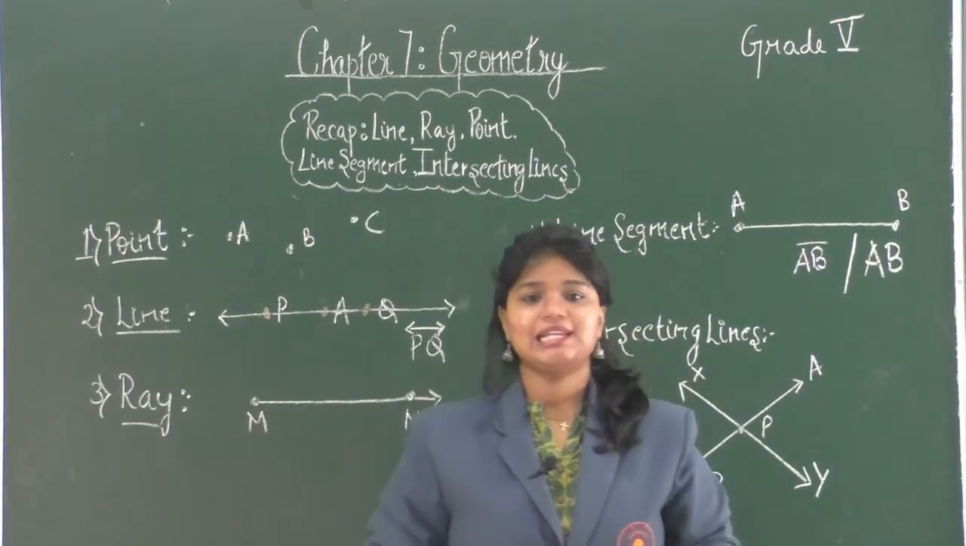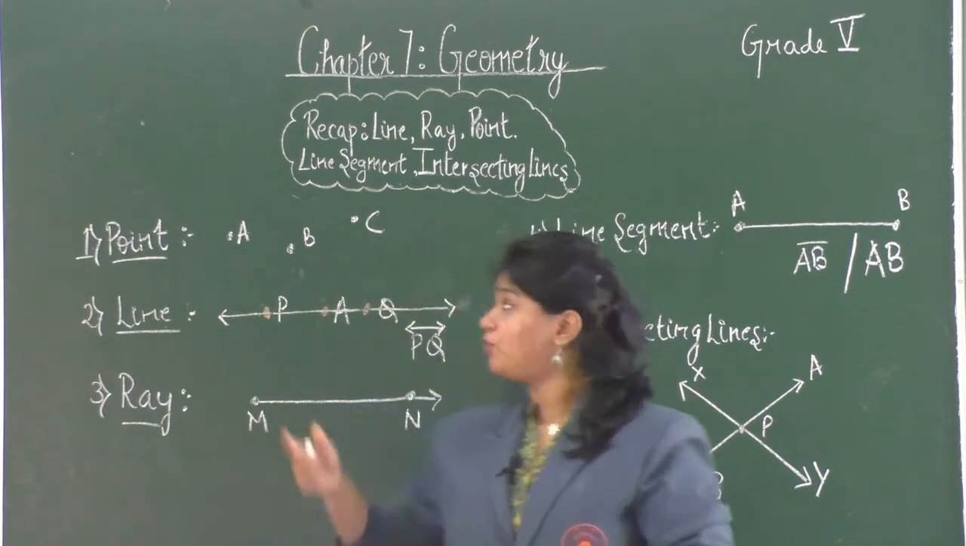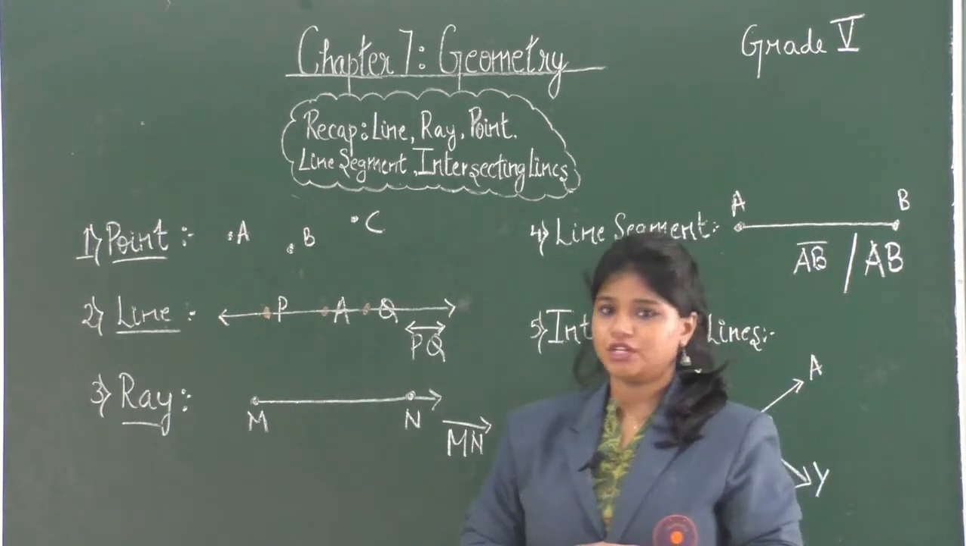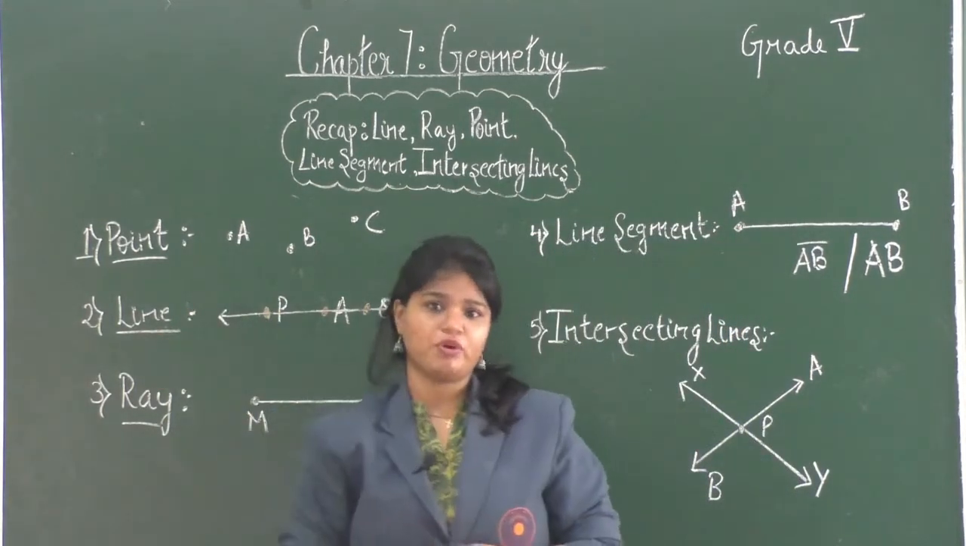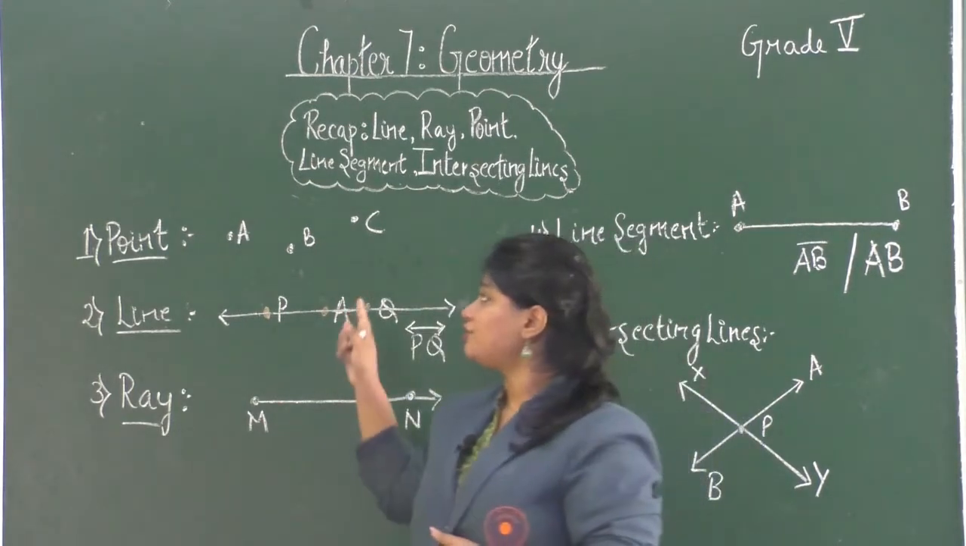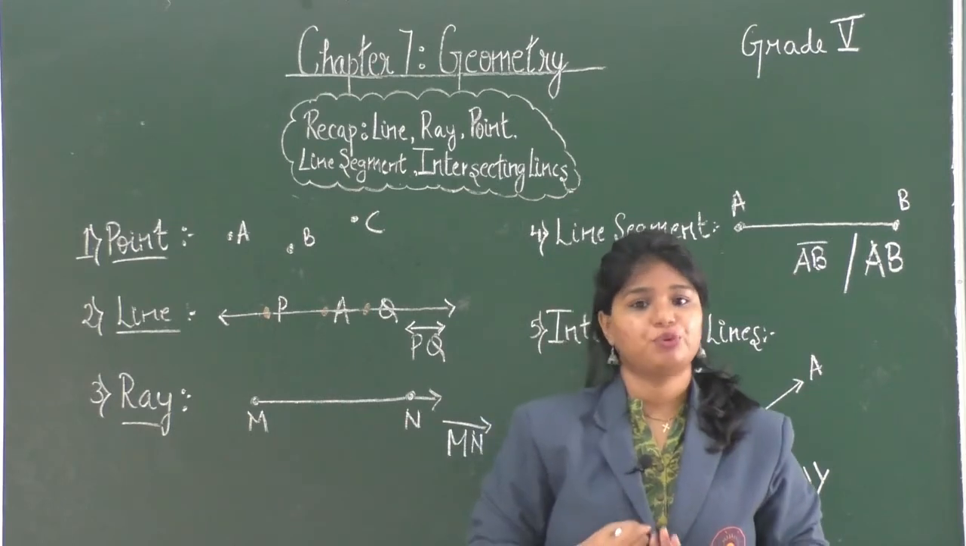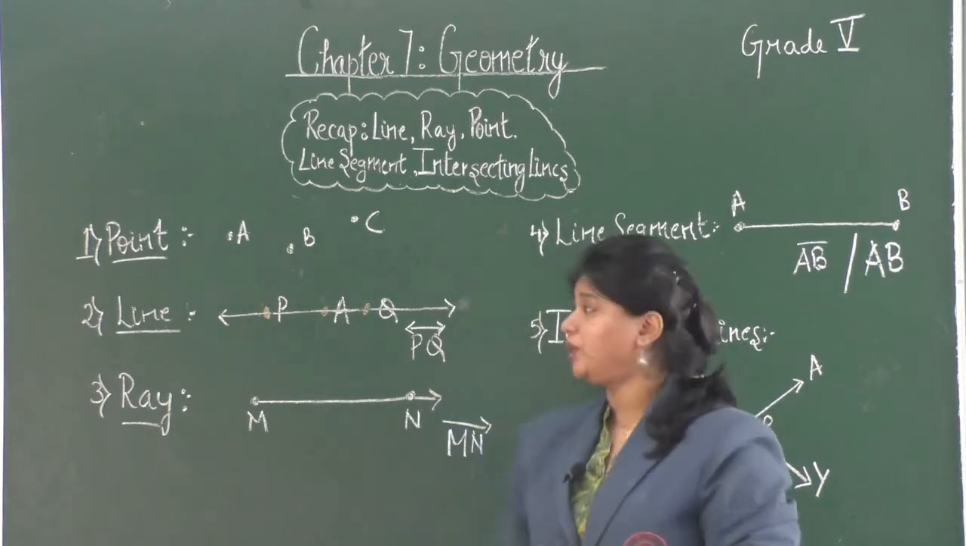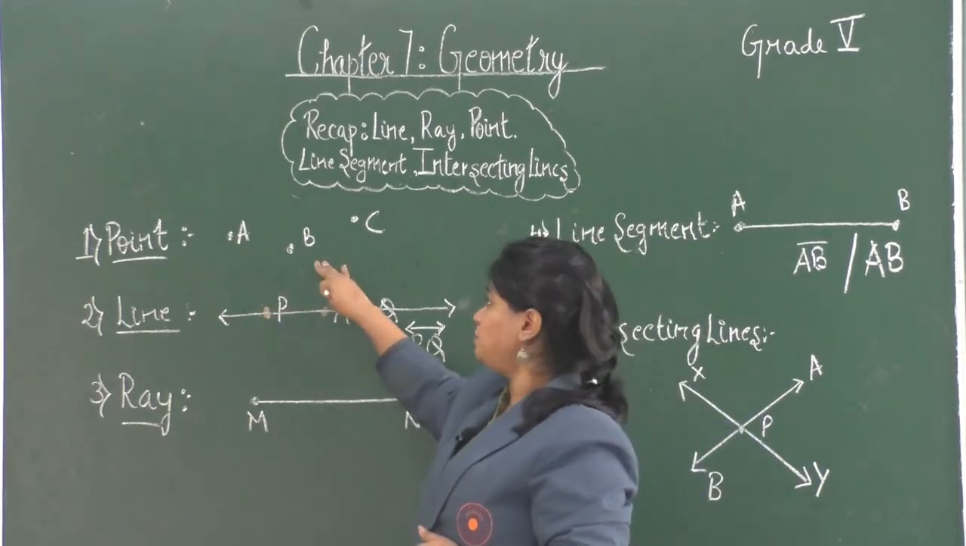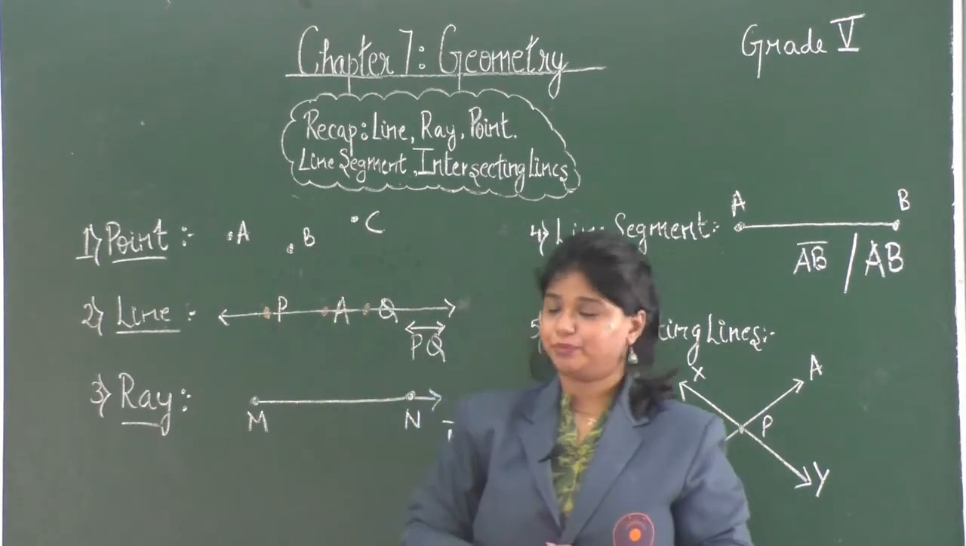So students, let's start the class with a quick recap on the following topics. First, point. What is a point? A point represents a fixed position that cannot be moved. It has no length, no breadth or thickness. So here we have point A, point B and point C as an example.